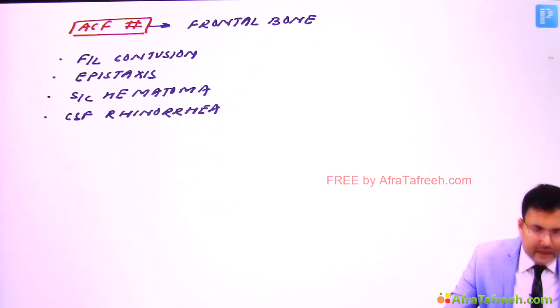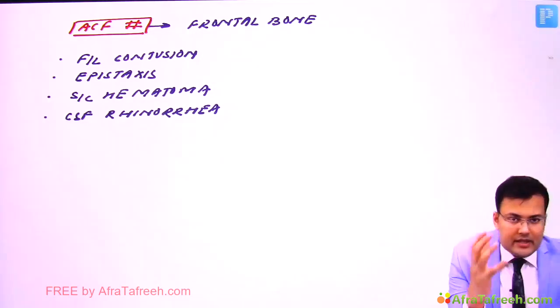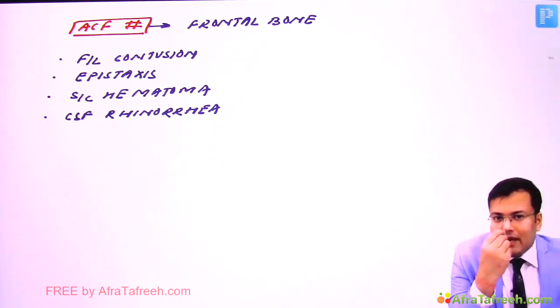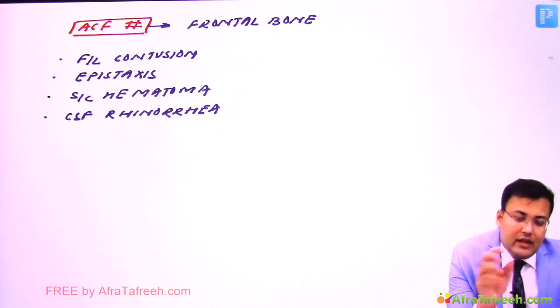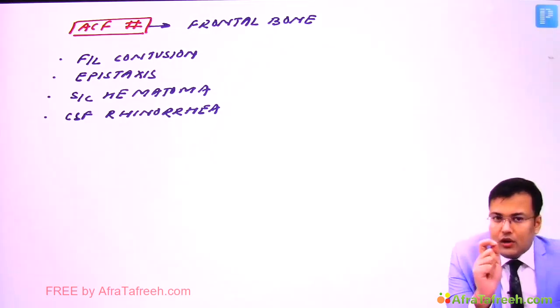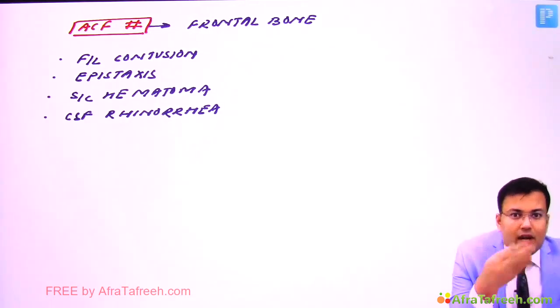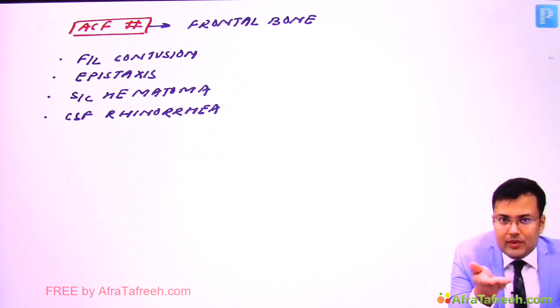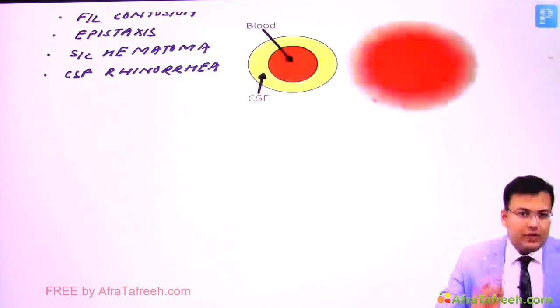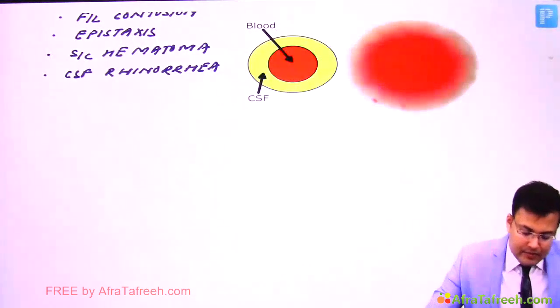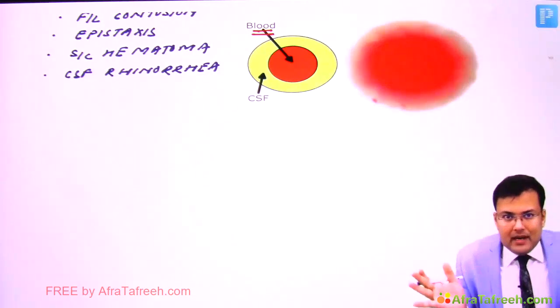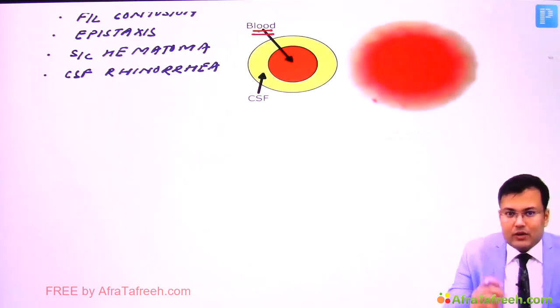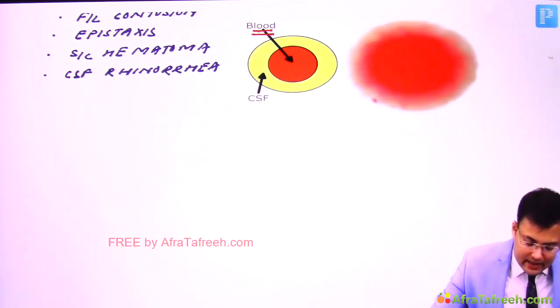Okay. See, sometimes head injury patients are brought to your emergency, and they have nasal secretions. If they have nasal secretions, you don't know whether this is secretion or this is CSF. So how will you differentiate? We are going to collect the secretions on a tissue paper. If you collect the secretions on tissue paper, you will notice that centrally there will be blood and the CSF spreads rapidly outwards.